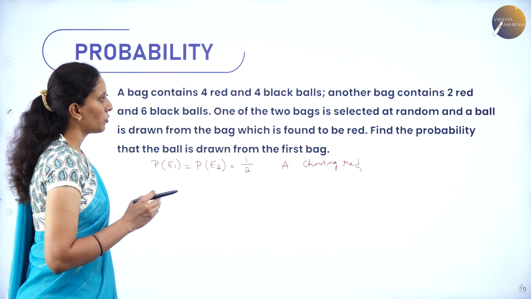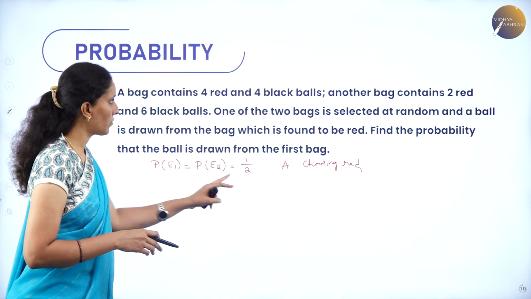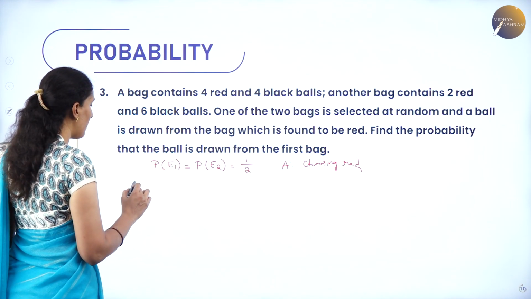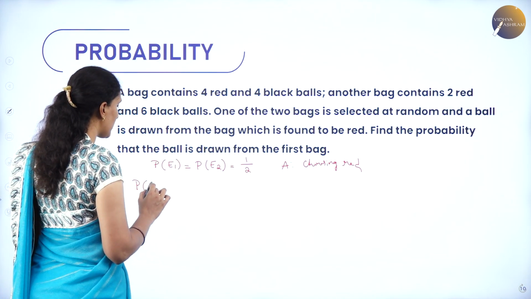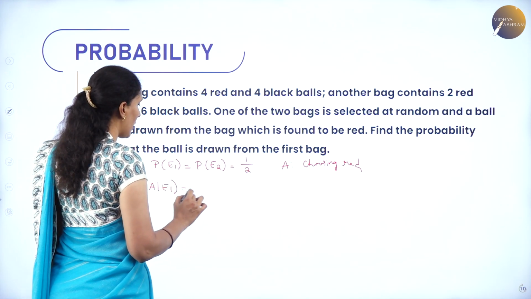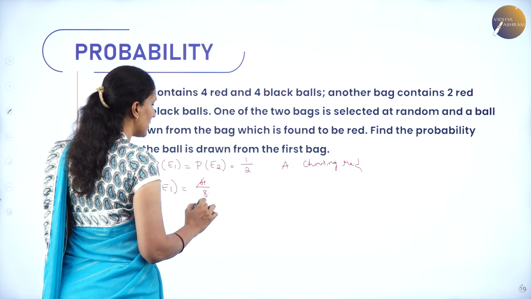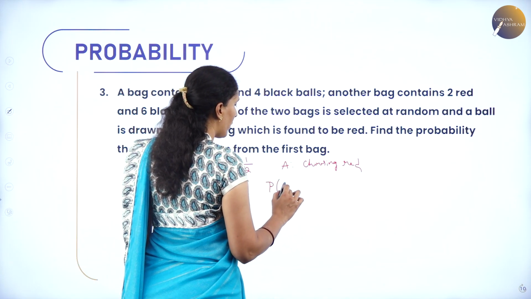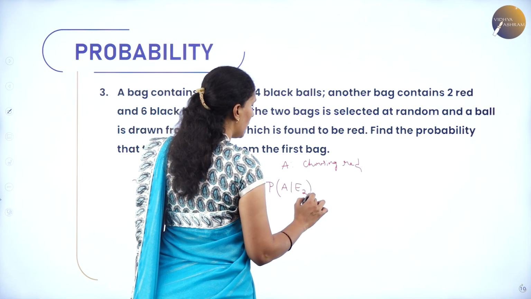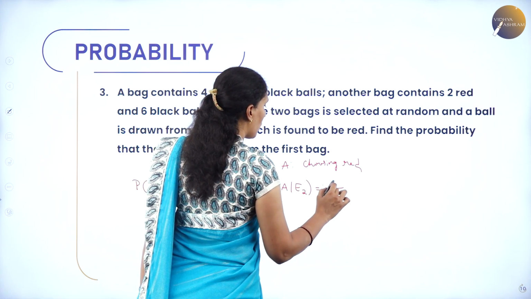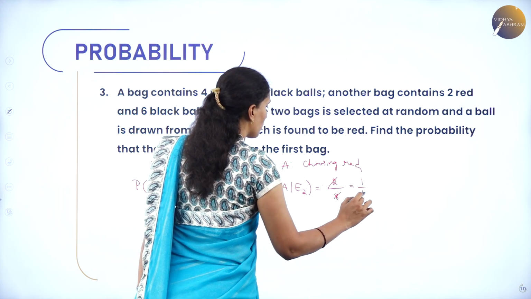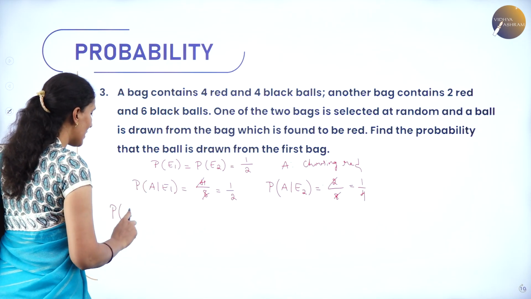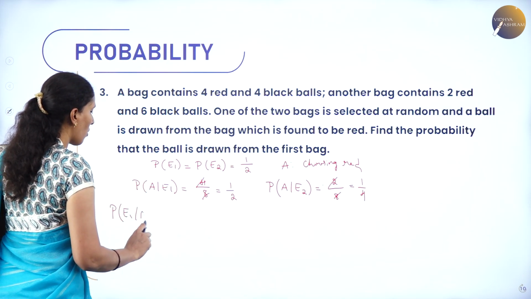Now, one of the 2 bags is selected and hence their probability is 1 by 2. A ball is drawn from the bag. So, what is the probability of a ball drawn which is red from bag 1? There are 8 balls out of which 4 are red, hence the value of the probability is 1 by 2. Next, what is the probability of a red ball chosen from bag 2? Out of 8 balls, there are only 2 red, hence the value is 1 by 4. Now, my question is, I need to find out the bag is the first bag when a ball drawn is a